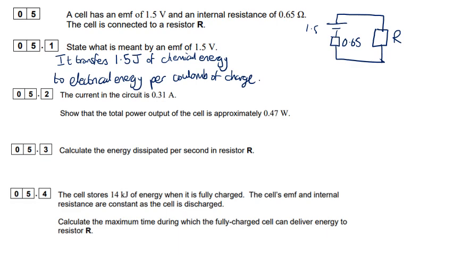Okay, and it doesn't necessarily need to be chemical. If it was a solar cell, it would be transferring light to electrical and so on, but let's just go with chemical here.